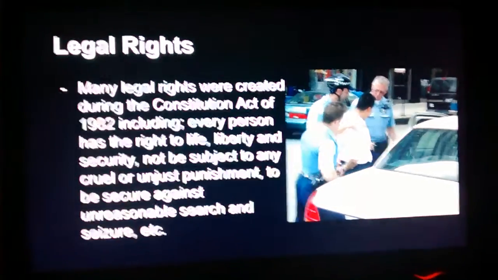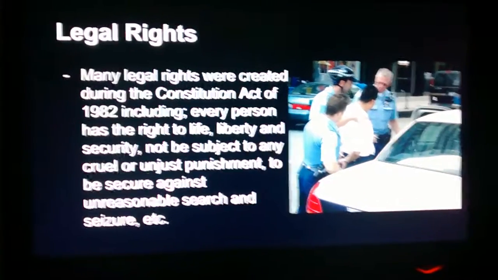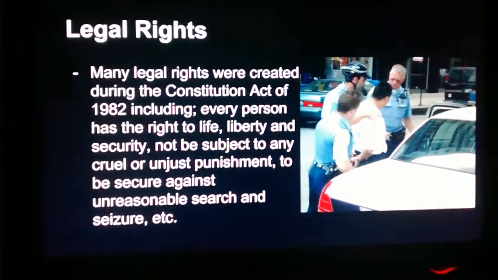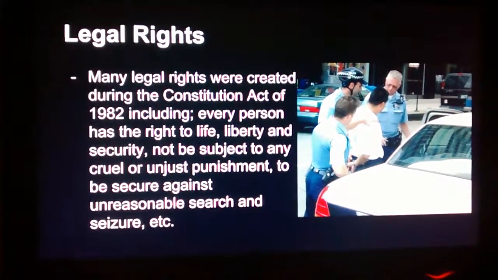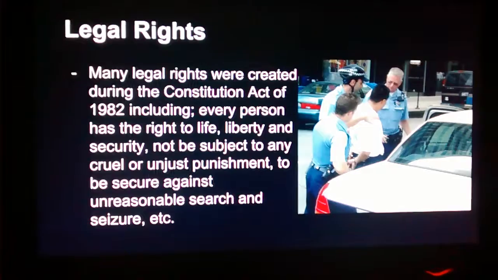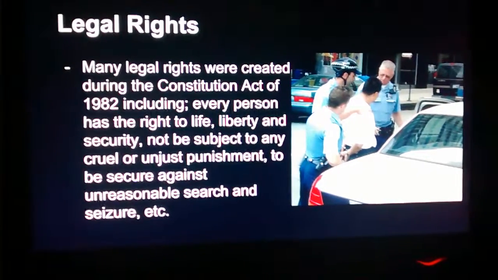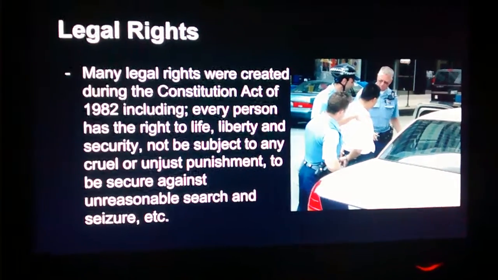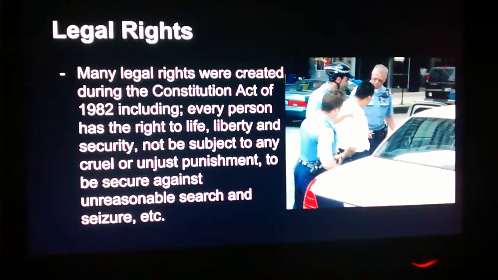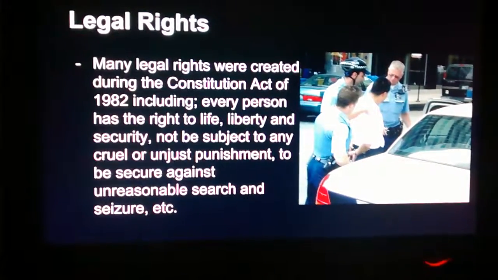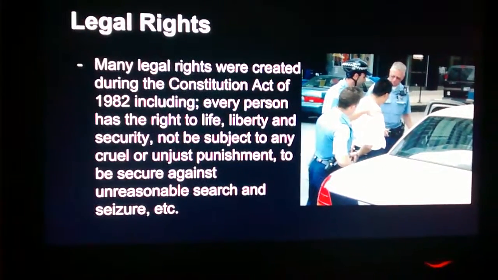Legal rights. Many legal rights were created during the Constitution Act of 1982. These have to do with where and what you are allowed to stand up to in regards to the law. These include every person has the right to life, liberty, and security, not to be subject to any cruel or unjust punishment, and to be secure against unreasonable search and seizure.